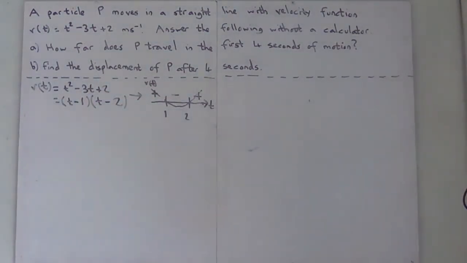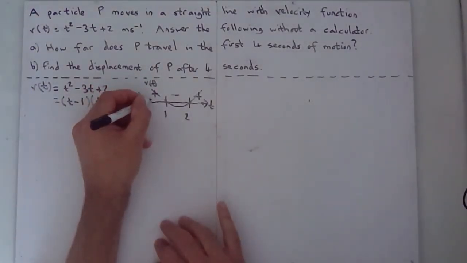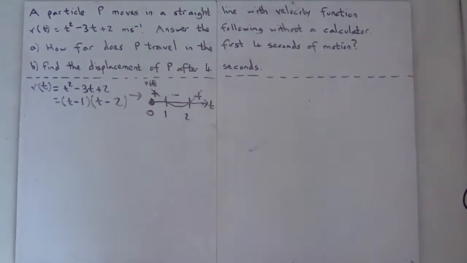We are only interested in from 0 onwards, since negative times don't exist in the context of the question, so it stops at 0. Basically that means it's got a positive velocity from the beginning, from 0 seconds to 1 second.